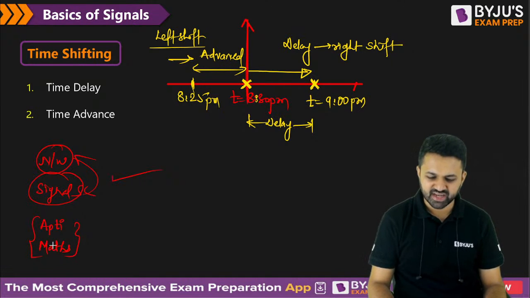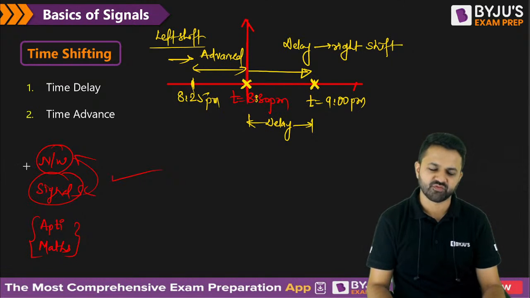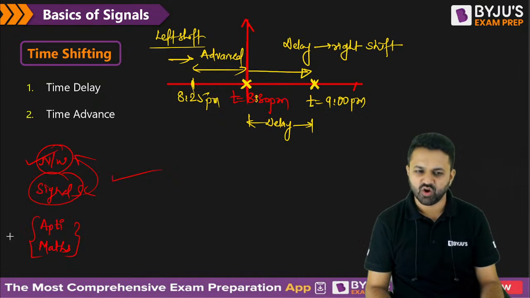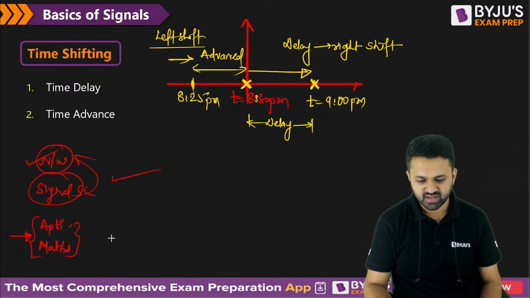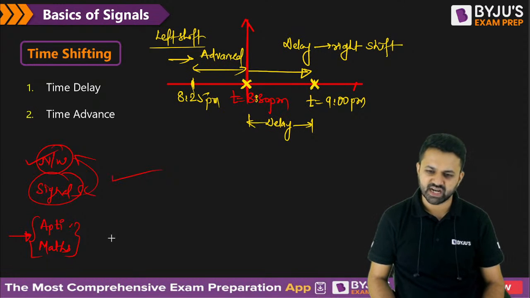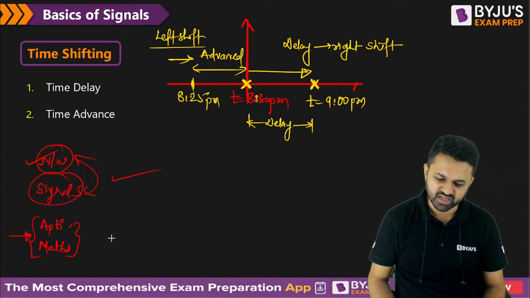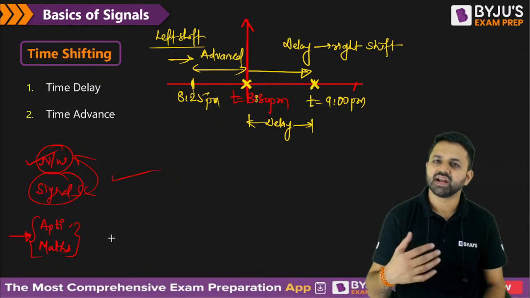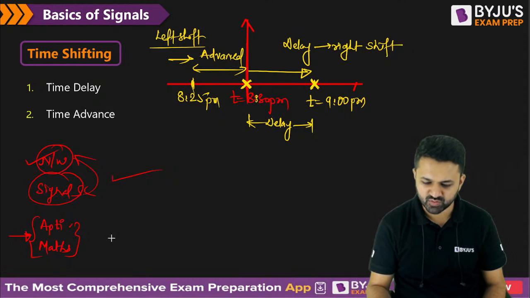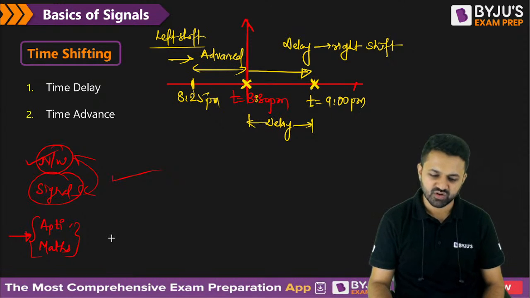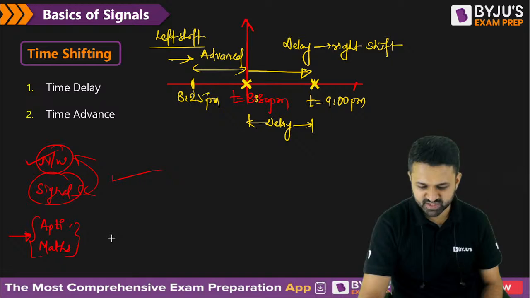So 12 marks is very less actually, Rishi, so you should start preparing from the beginning. I think you should start from network or signals along with any basic non-technical subject like aptitude or maths. So two subjects at a time you have to start from now, and gradually once you get command, you have to go to three subjects at a time because now the time is less. In the 6 months, you have to go through three subjects also.